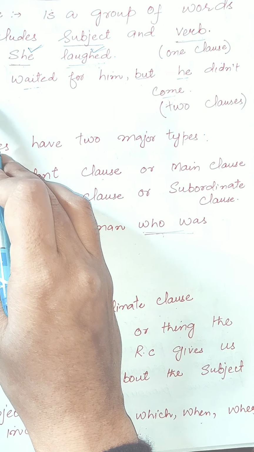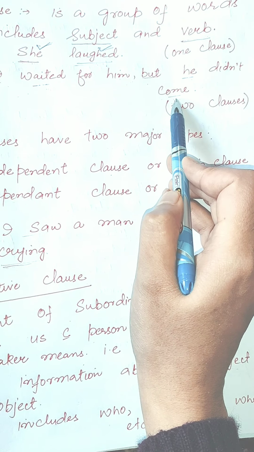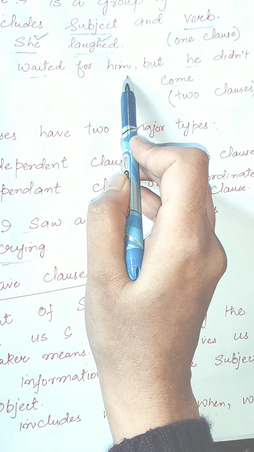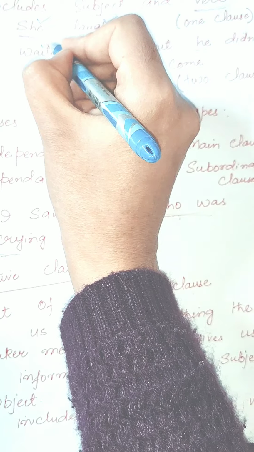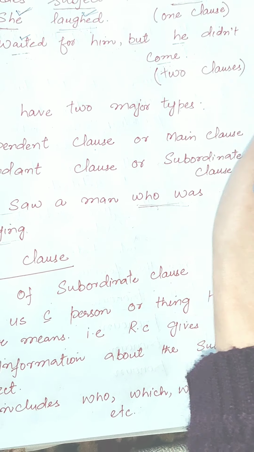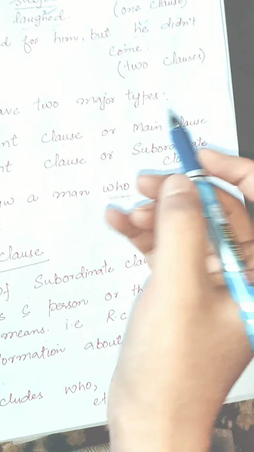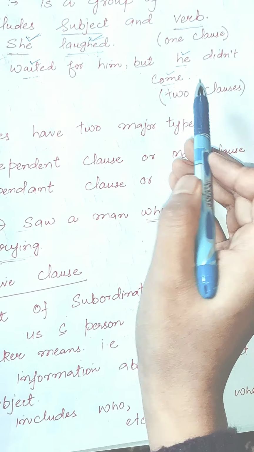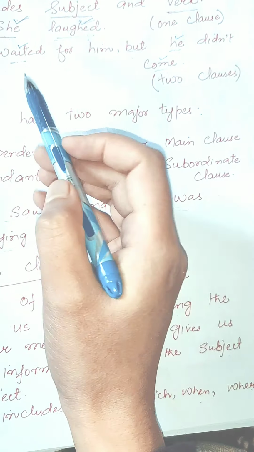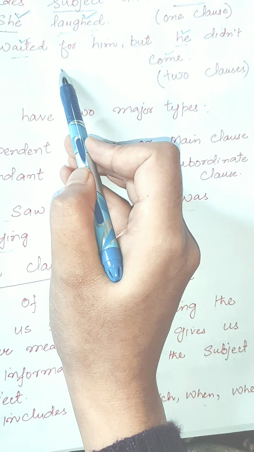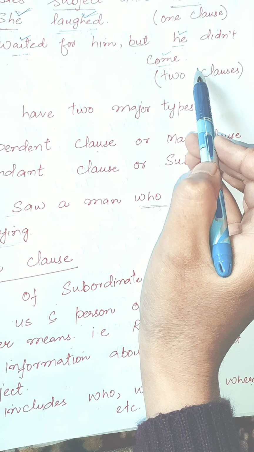Another example: I waited for him, but he didn't come. I waited for him: this part of the sentence contains one subject and one verb. And this part of the sentence also contains one subject and one verb. So we can say this sentence contains two clauses, because both parts of the sentence include the subject as well as the verb.